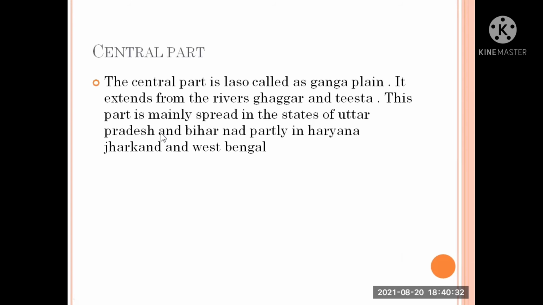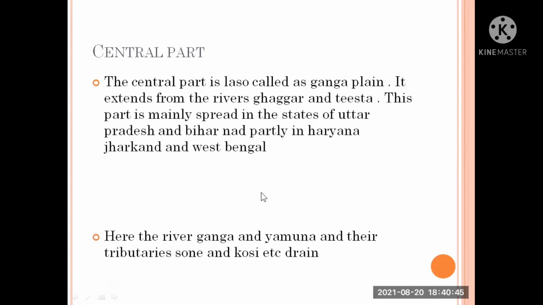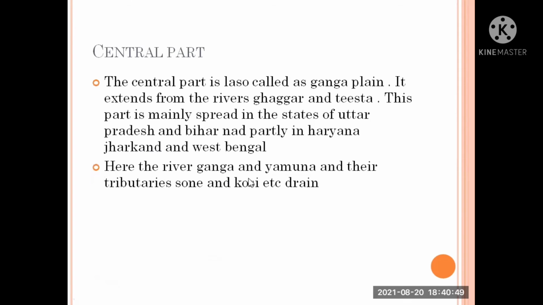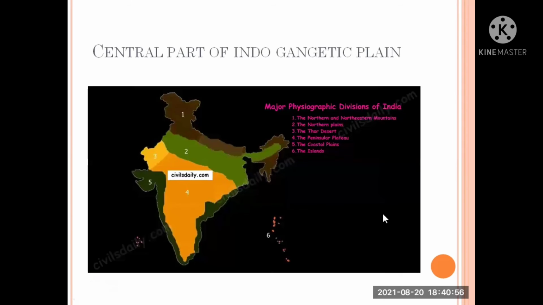Central part is also called the Ganga plain. It extends from the river Ganga to Tista. This part is mainly spread in the states of Uttar Pradesh and Bihar, partly in Haryana, Jharkhand and West Bengal. Here the Ganga river and the Yamuna and their tributaries like Son and Kosi, etc. drain. Central part of the Indo-Gangetic plain. Here you could see this in map.